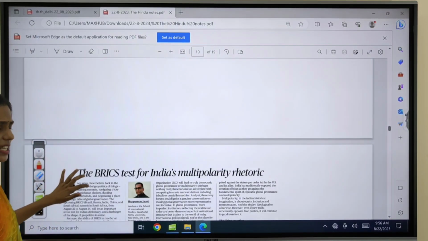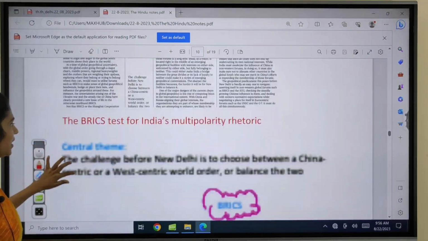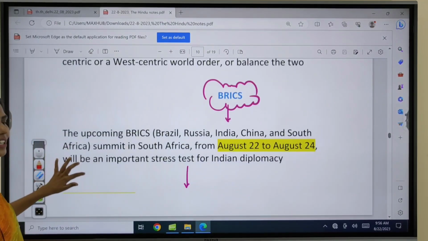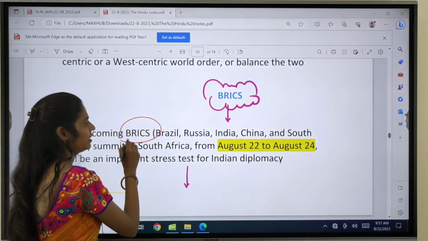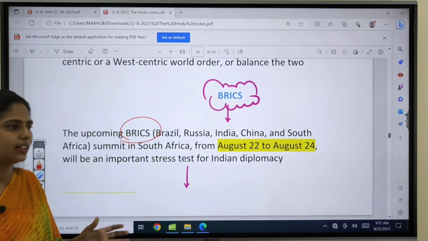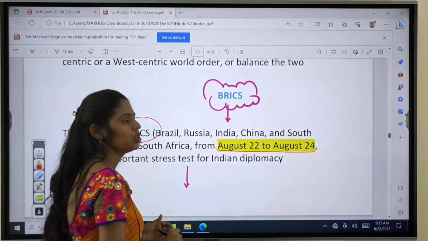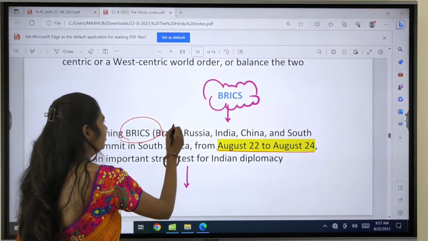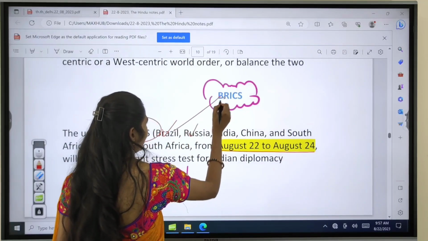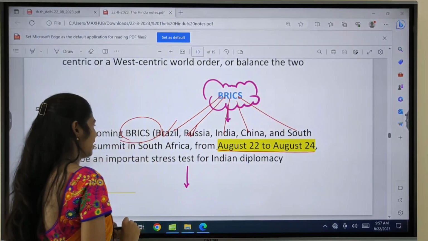Okay, so this is about this article, and the next one is about BRICS. So let us see what the highlights of this article are. We are going to have this BRICS summit that starts from today, from August 22nd to August 24th. So which countries are part of the BRICS? That is Brazil, Russia, India, China and South Africa.